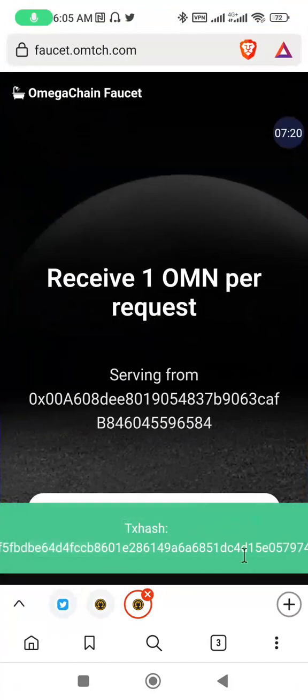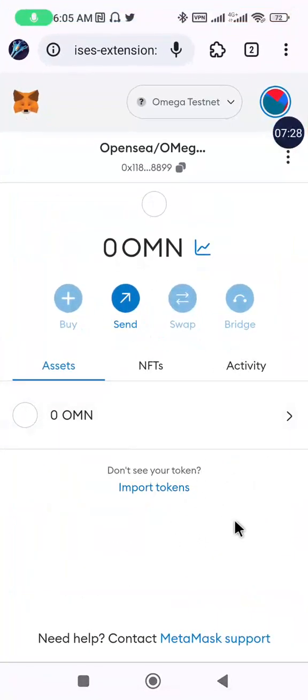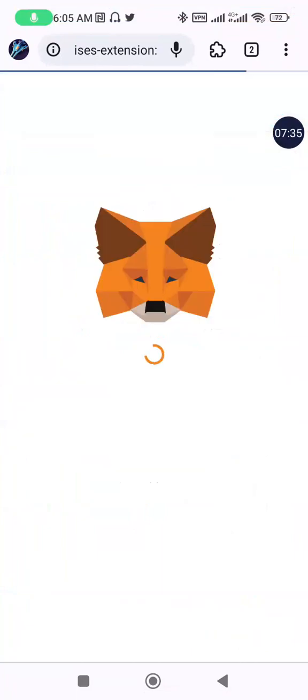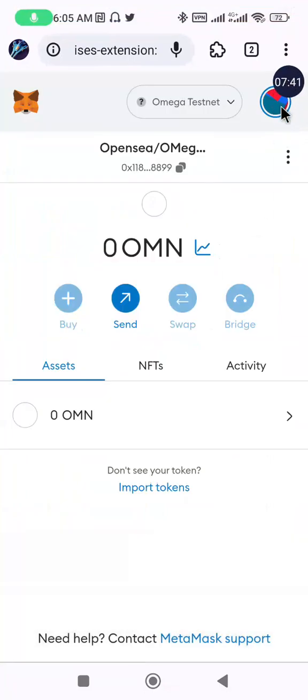So the token has been sent already. Once you see this green interface with your transaction hash, the token has already been sent. So let me refresh this page. The token has been sent. It should reflect 1 OMN now. So once you have requested for the token, okay, it has reflected 1 OMN.